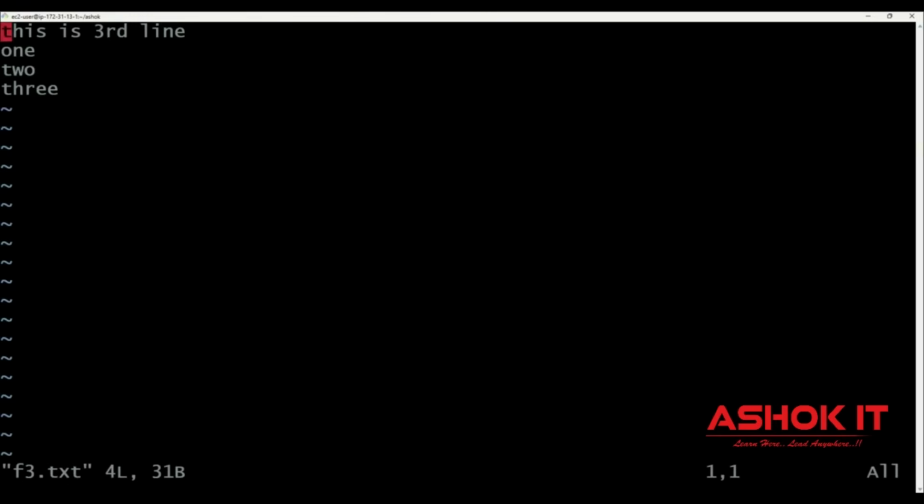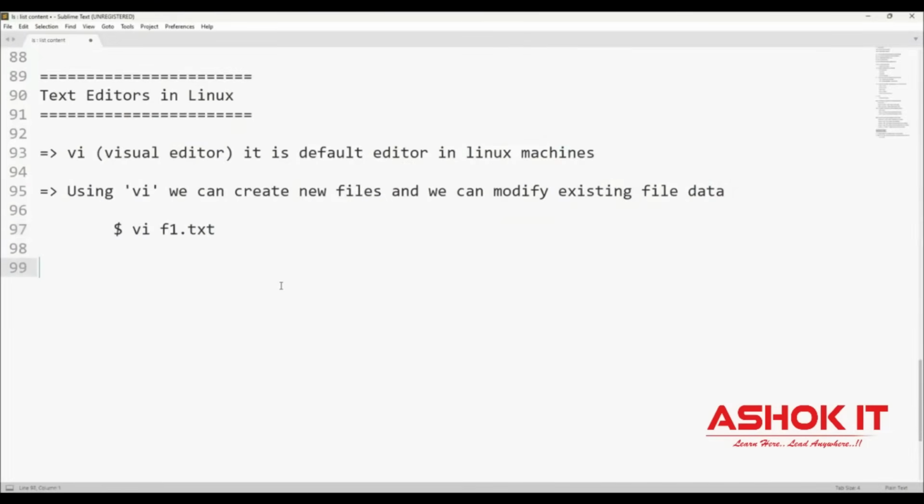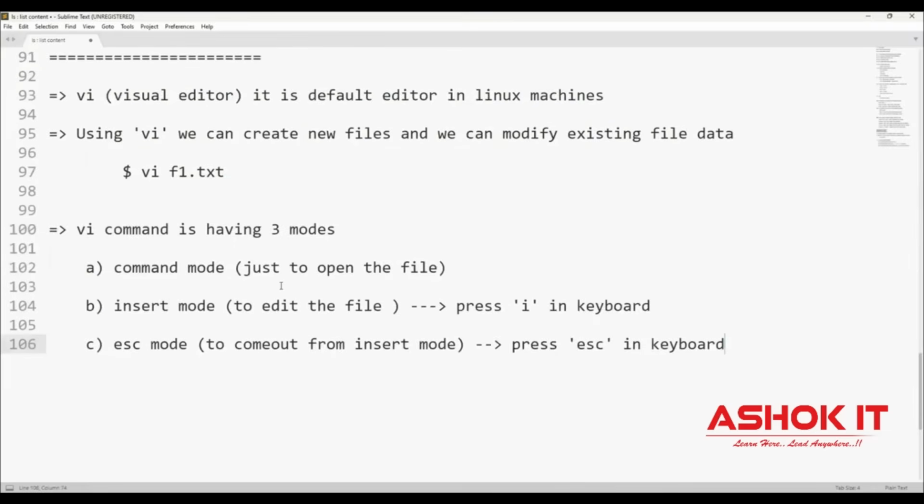When we use this vi command to edit files, it is going to work based on 3 modes, guys. The vi command has 3 modes. What are those 3 modes? First one is command mode. When you execute the vi command, it will be in the command mode, just to open the file. Once the file is opened, if you want to make some changes, then you need to go to insert mode. By pressing I on the keyboard, we can go into the insert mode.